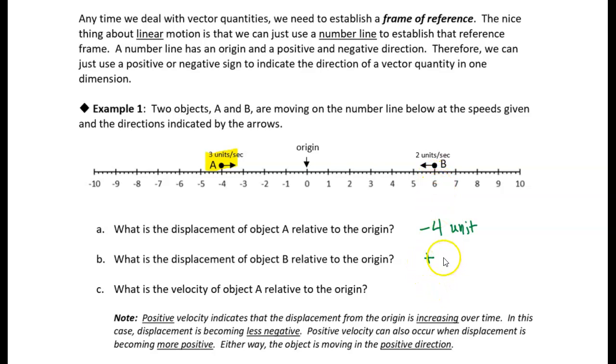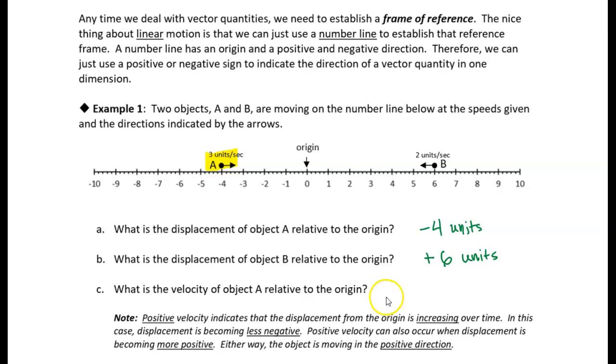So its displacement is +6 units from the origin. We're using the positive sign to indicate that we're to the right of the origin. So these quantities have both magnitude and direction, and the direction is just indicated by the sign, either negative or positive.